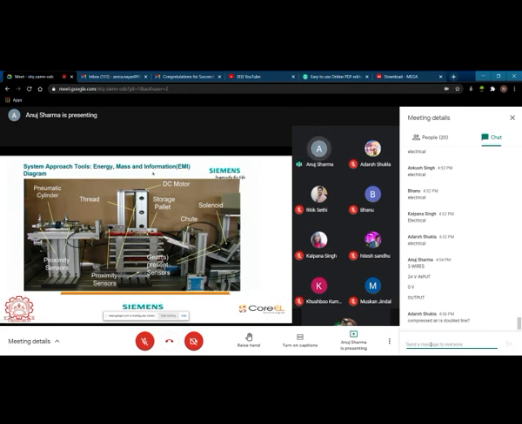And why are we getting into this particular process? Because you need to understand how a system is working, how energy, mass and information flow. In order to have a deep understanding of a process, you need to understand this too. This is the first step for you to understand a single process.